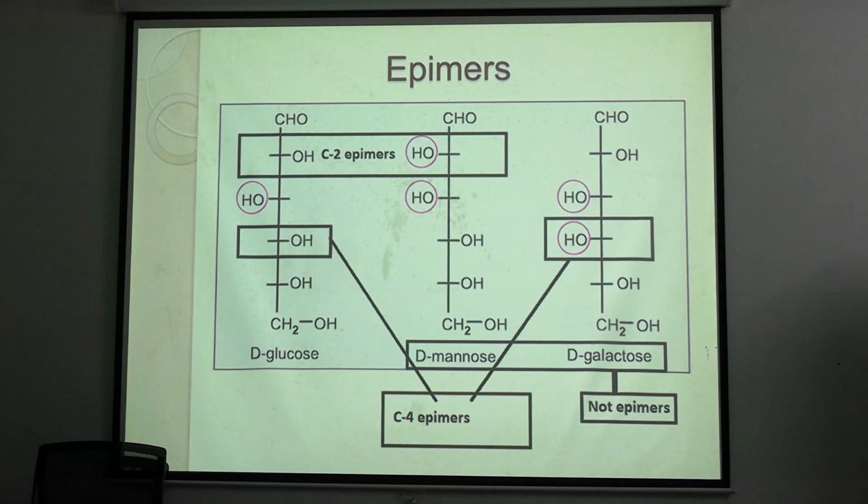For enantiomer, I told you, look at the second last carbon, the penultimate carbon, and remember enantiomers will create only capital D and capital L forms. Mannose and galactose differ at how many carbons? 2. So more than one means diastereoisomer. Mannose and galactose are diastereoisomers of each other.